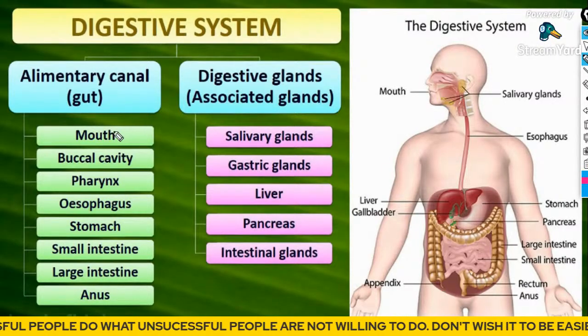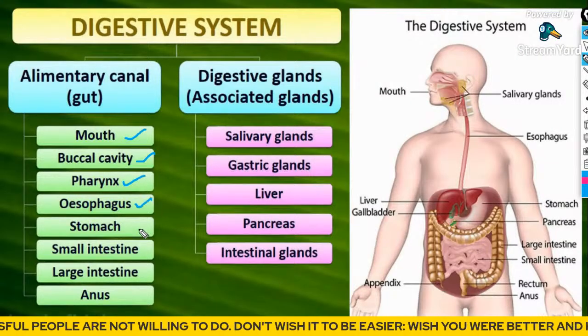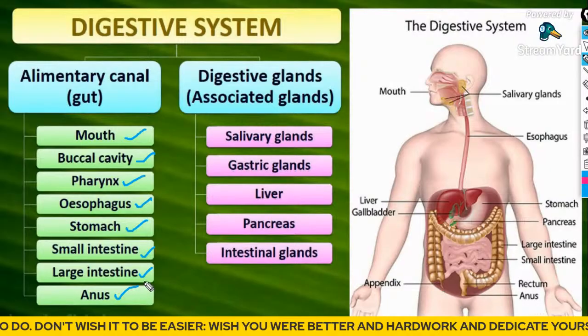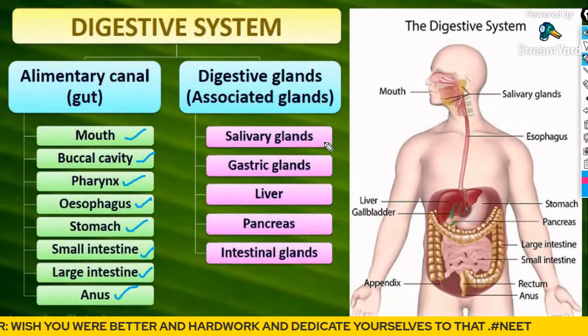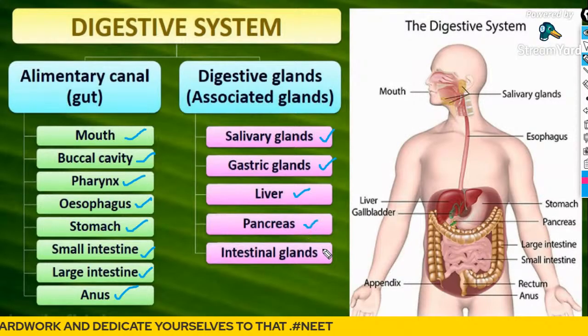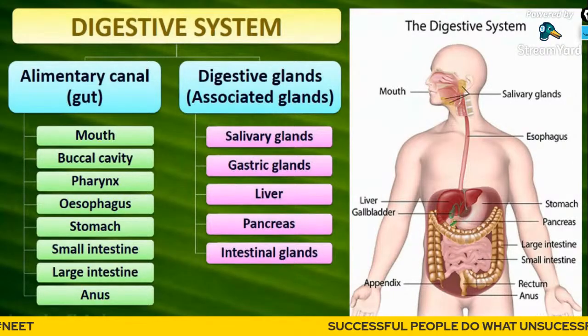The alimentary canal is composed of the mouth, buccal cavity, pharynx, esophagus, stomach, small intestine, large intestine, and anus. The associated glands are the salivary glands, gastric glands, liver, pancreas, intestinal glands, etc. These are different parts of the associated glands.